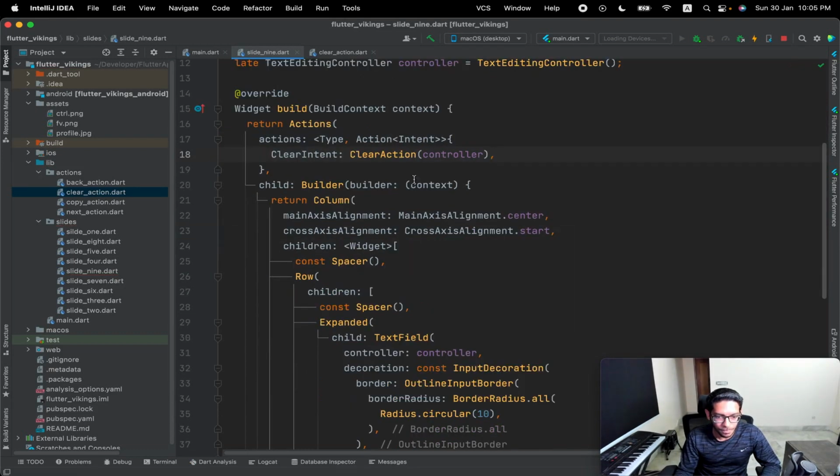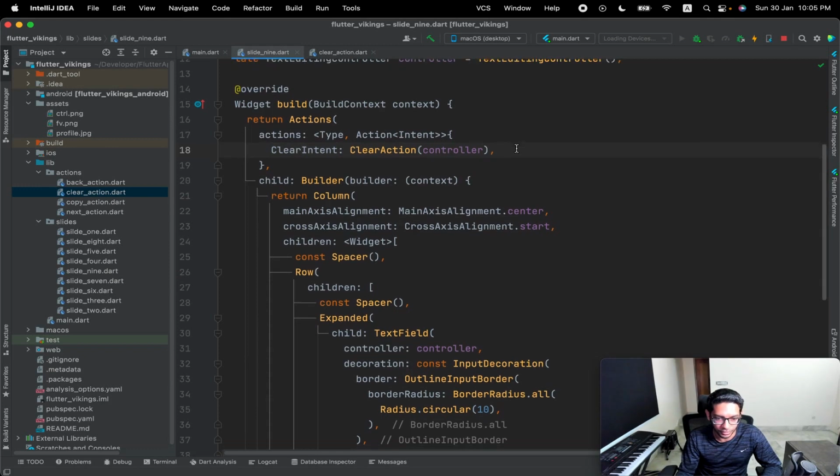So here you go. You just created a dictionary where we are just picking up the correct action against an intent. Why we are doing that, I'll tell you when we put that on the escape button. So when we are defining actions, we need to define it like this. Clear intent, this is a dictionary. It takes a key and it gives you the value of clear action.